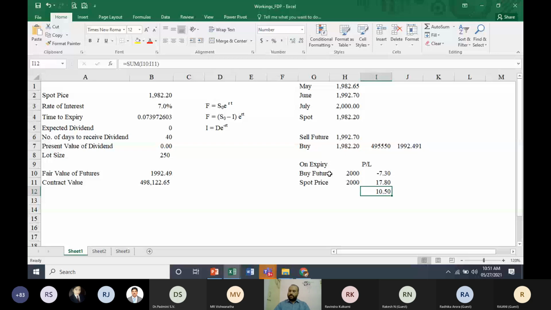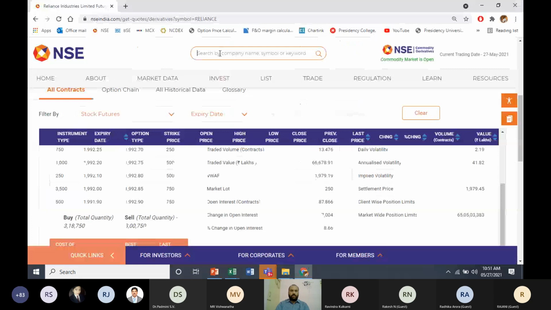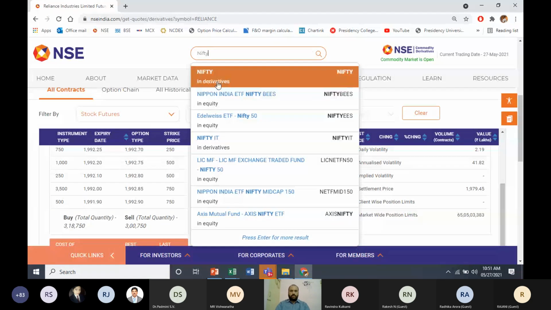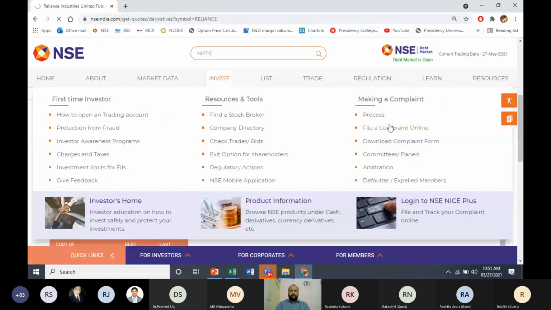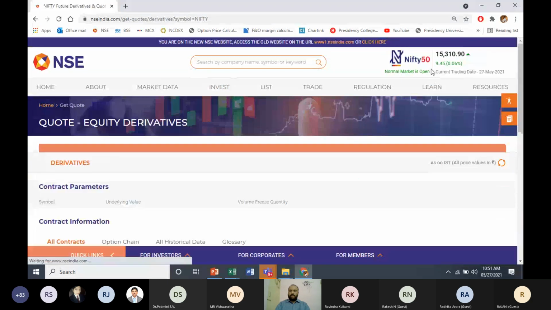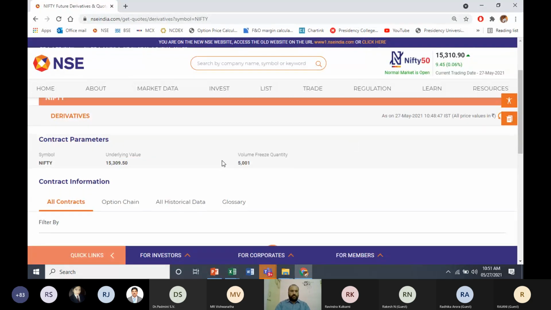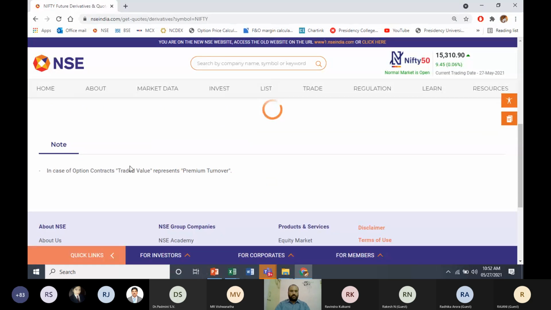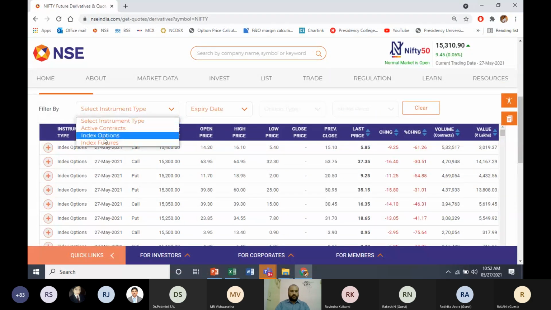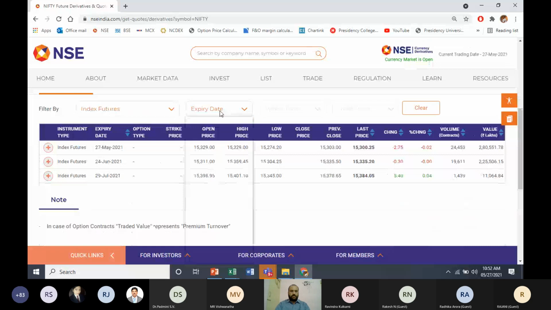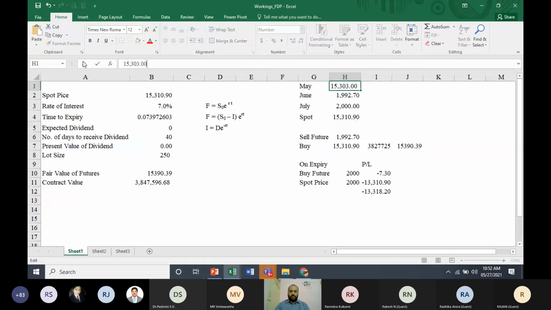Okay, this is pricing of futures. We understood how we're going to do the pricing of futures. If you want to take one more example, let me take your Nifty futures. Nifty spot is 15,310.9. That is the spot. 15,310.9 is the spot price. Then we have Nifty index futures which are trading. So we have May futures which are trading at 15,303. It will be almost the same as your spot.